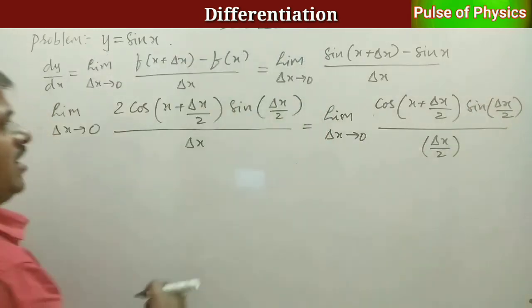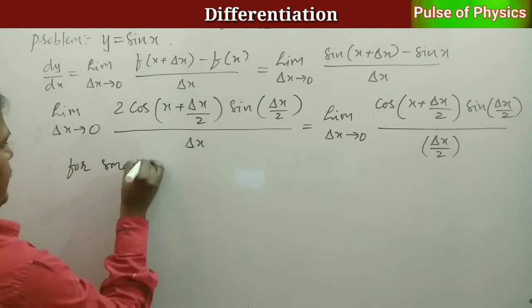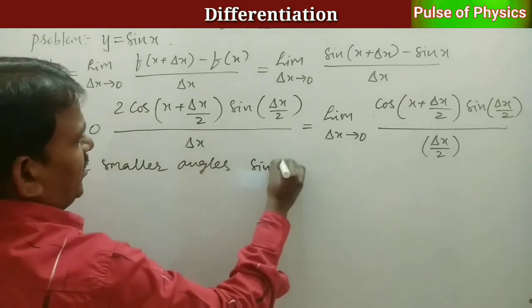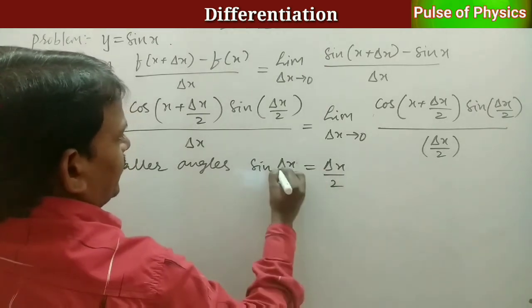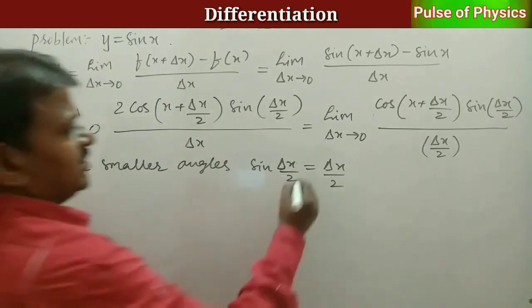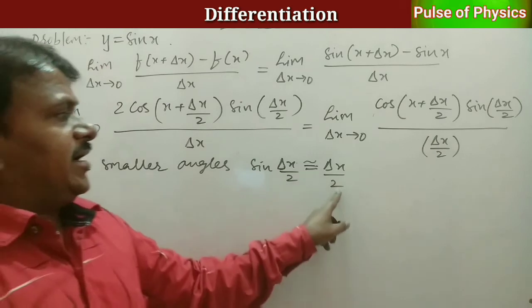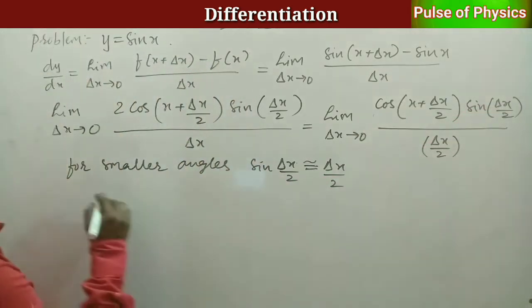Apply the concept I told: for smaller angles, sin delta x by 2 is equal to delta x by 2. We can write like this. It can be cancelled.